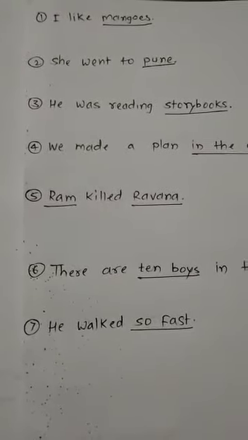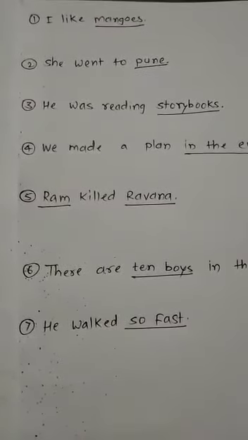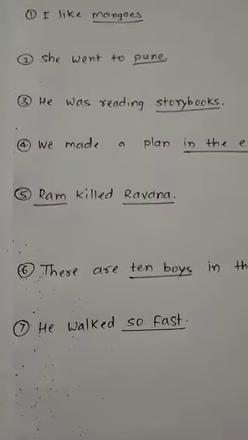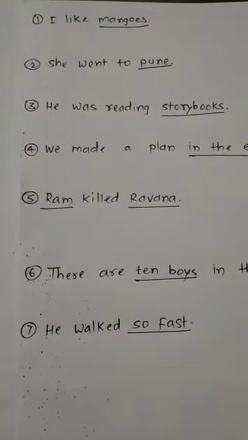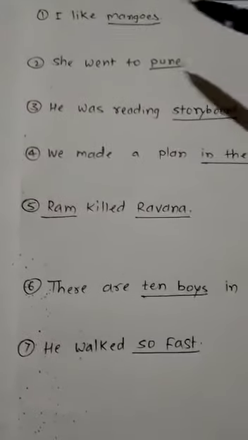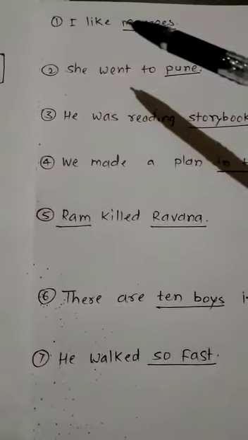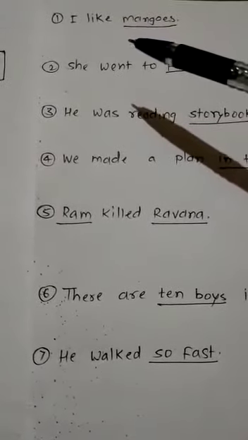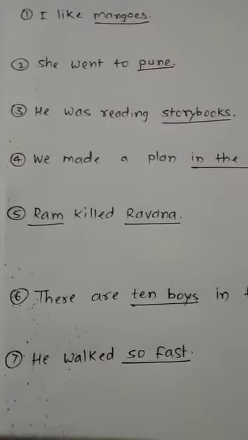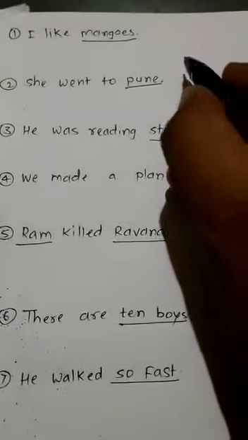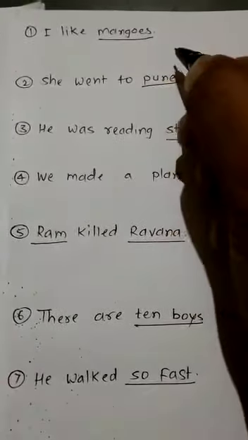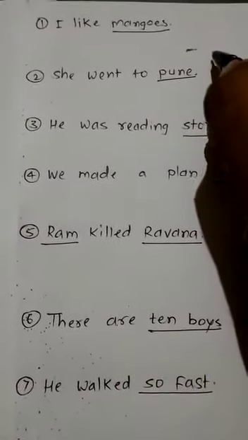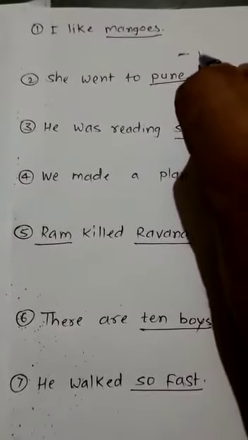Whenever you solve this question, first of all you will have to identify the tense. See the tense, it's a simple present tense, so that's why we will have to use do or does. If s is added to the main verb, it means third person singular, then we will select does. But here s is not added, so we will have to select do. Now just see, I like mangoes. Then your question will start from here. You will have to start your question with